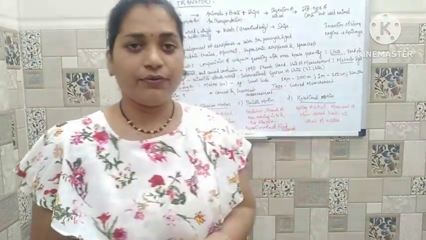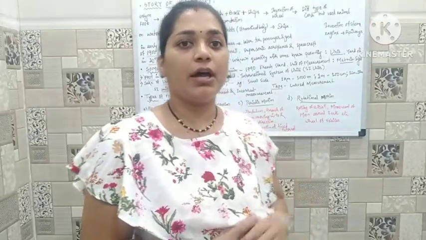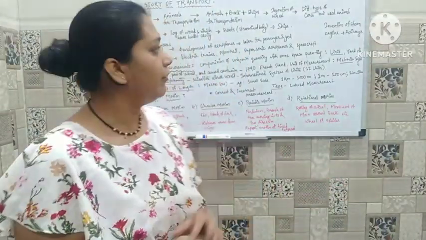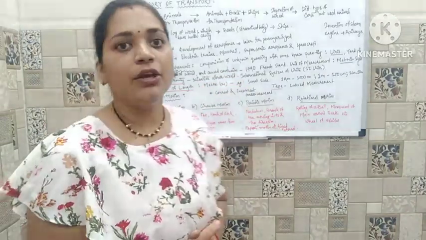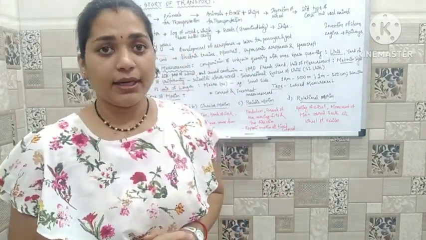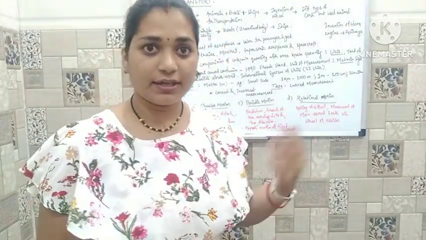After the invention of the wheel, we were also able to make vehicles like two-wheelers, three-wheelers, four-wheelers, buses, trucks, etc. So what about the water medium?